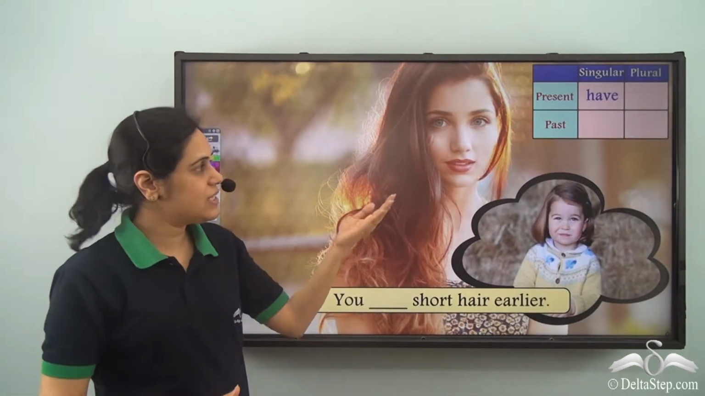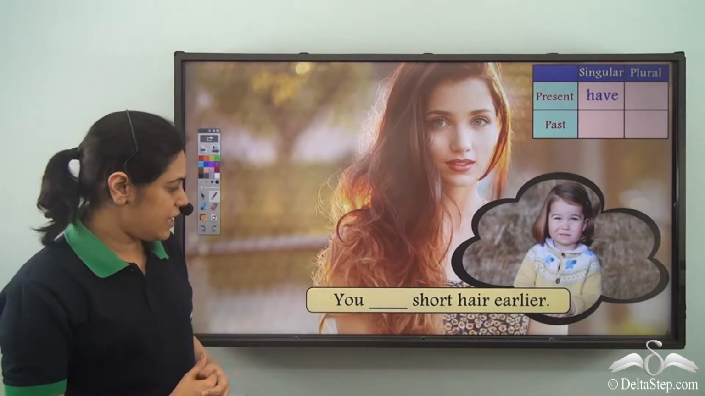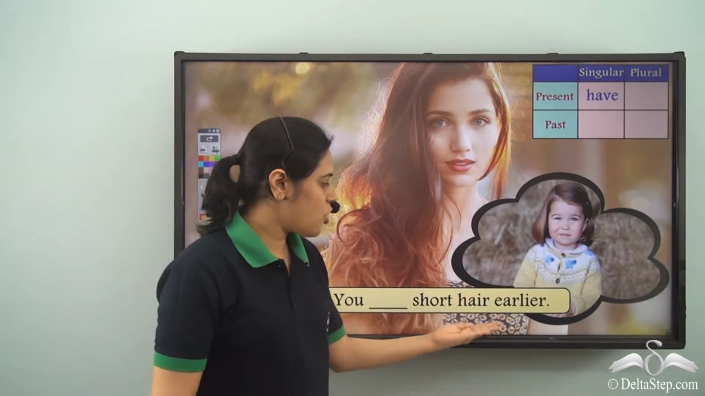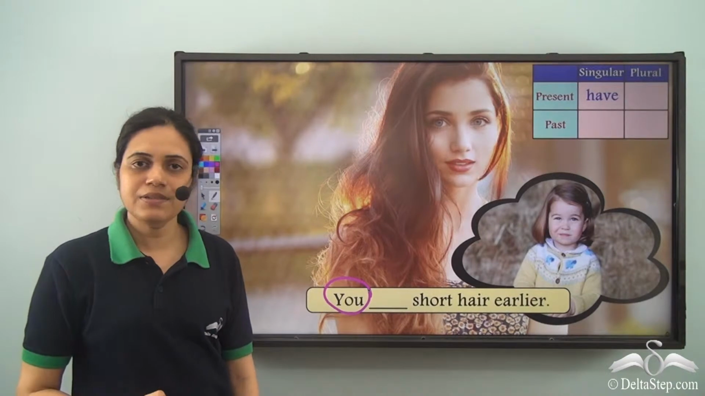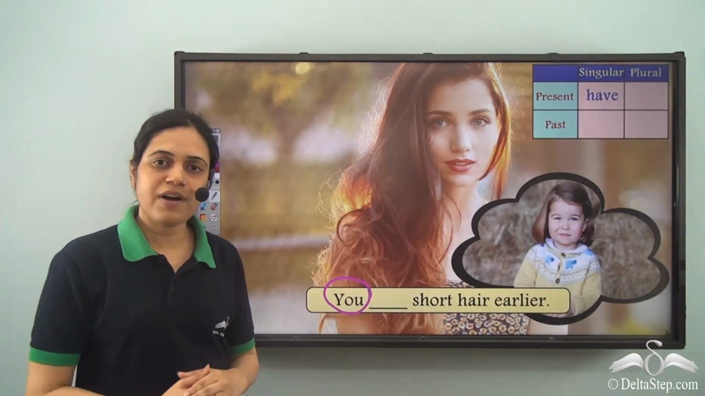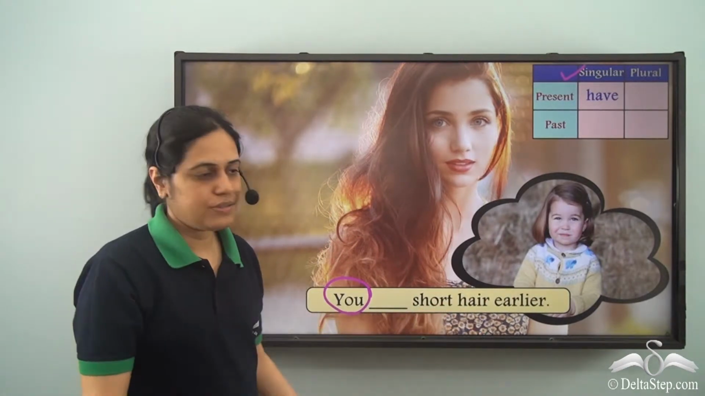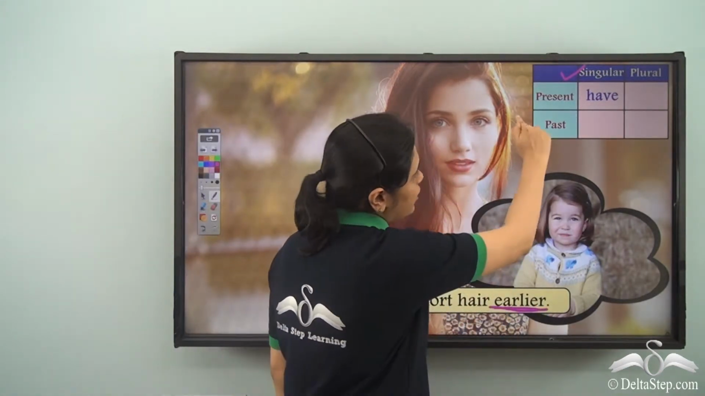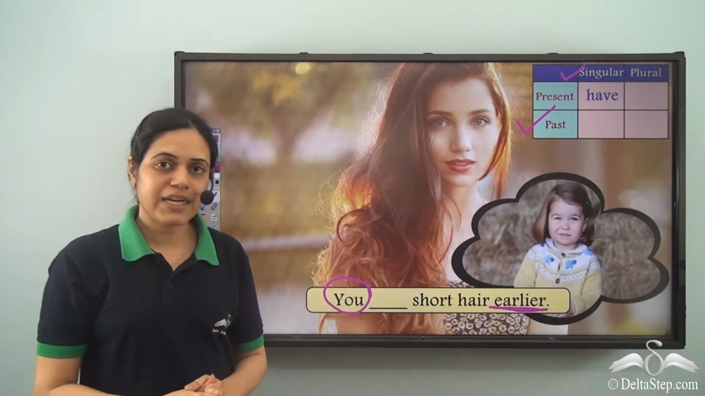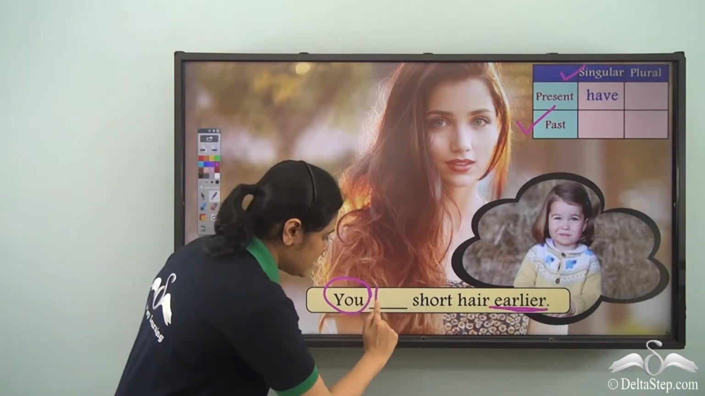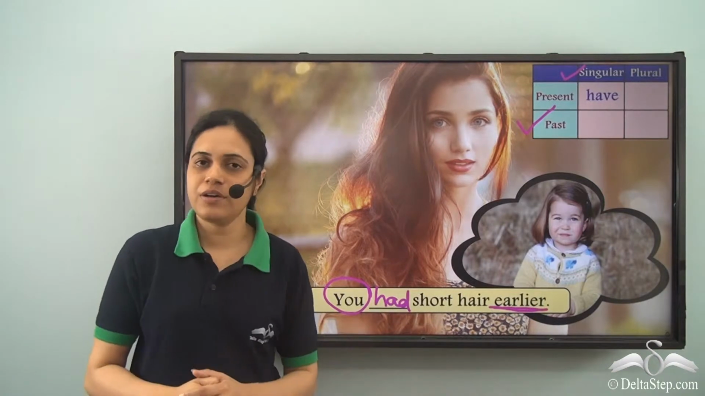But suppose this girl had short hair when she was young. Then you dash short hair earlier. So you is second person and we are speaking to just one girl. So it is singular. And this earlier means that we are talking about past. So what is the form of have verb that I can use here? Had. You had short hair earlier.